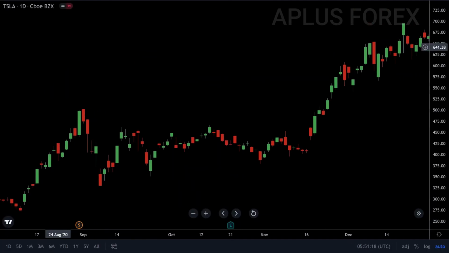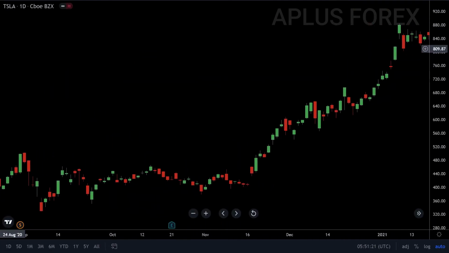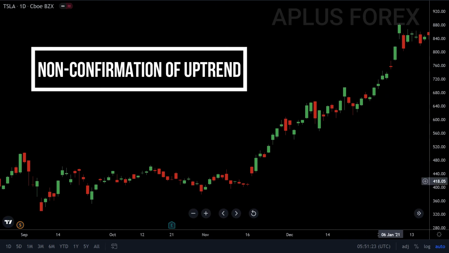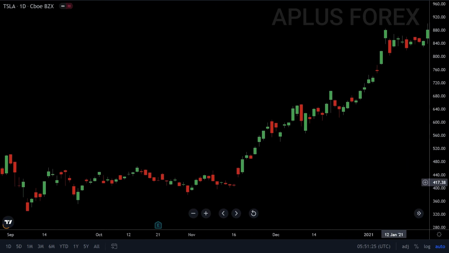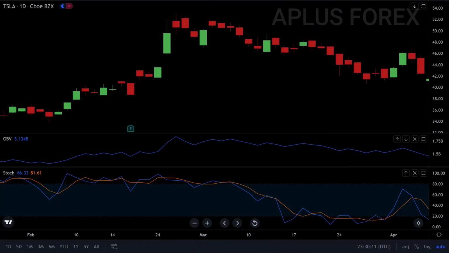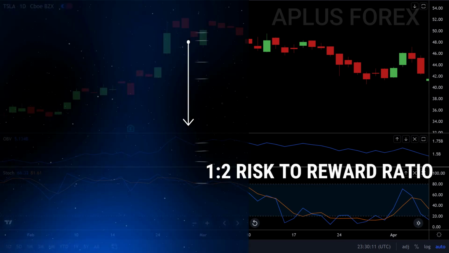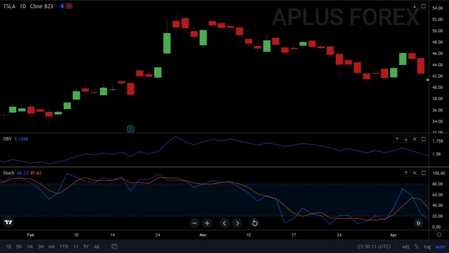To take a short position, we need to combine a confirmation of an uptrend together with the negative divergence of the stochastic indicator. Like on this chart, you can observe that price was going up while the stochastic was going down, creating a negative divergence. This, in conjunction with non-uptrend confirmation of the OBV indicator, gives us an opportunity to go short, targeting a 1 to 2 risk to reward ratio, putting our stop loss just above the last swing high point.